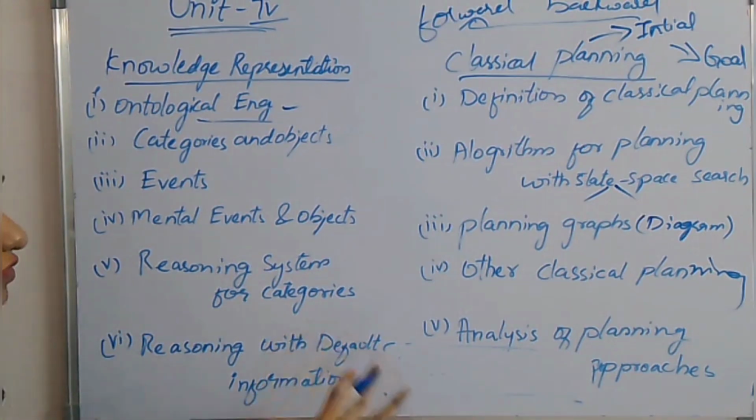Let me tell you some of the most important problems which you can prepare first when you are starting this unit.